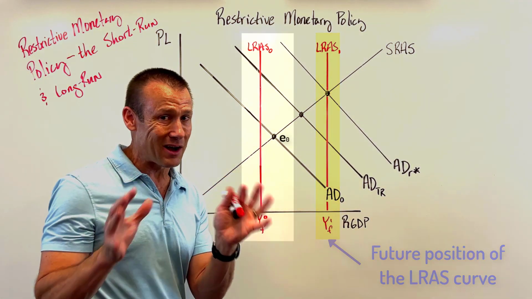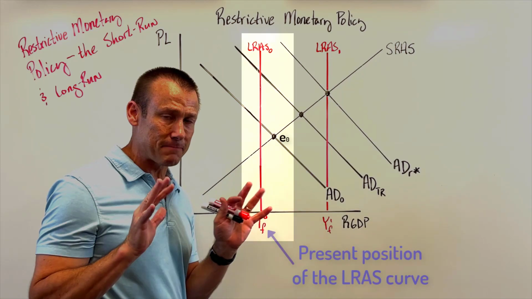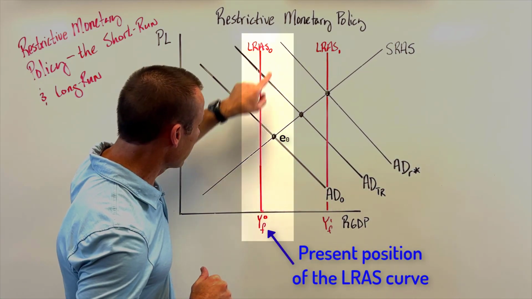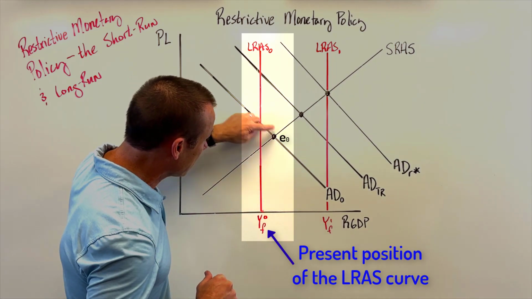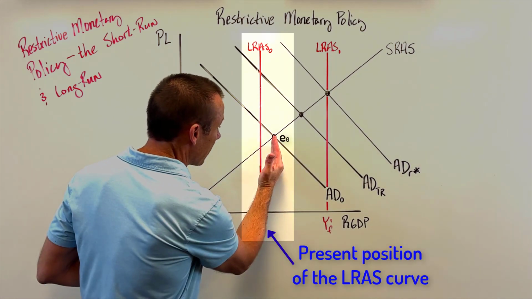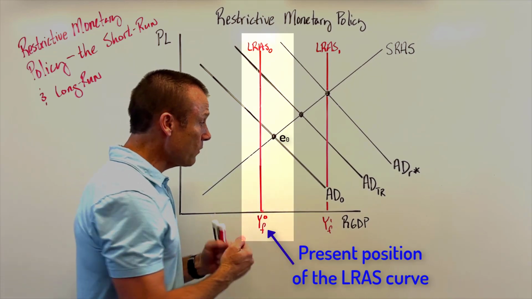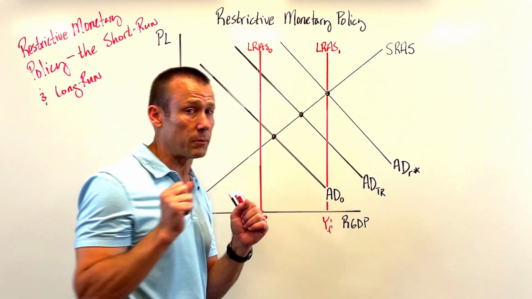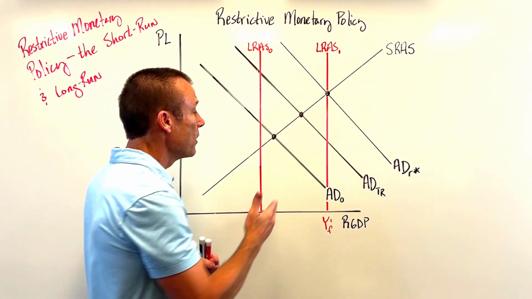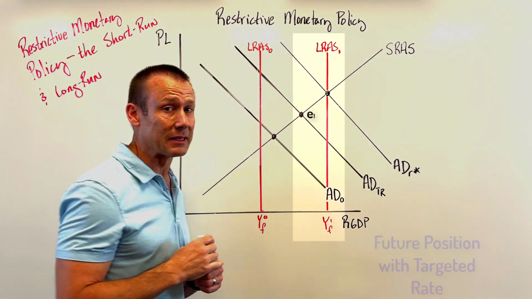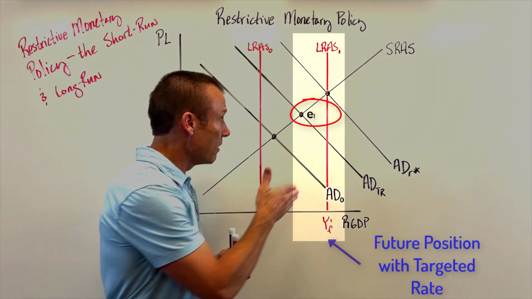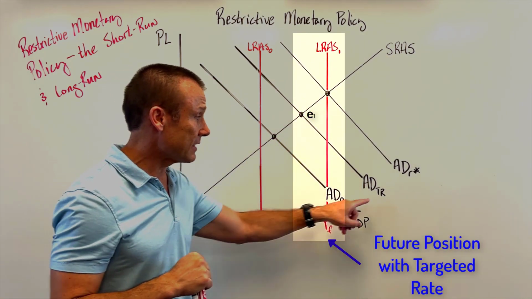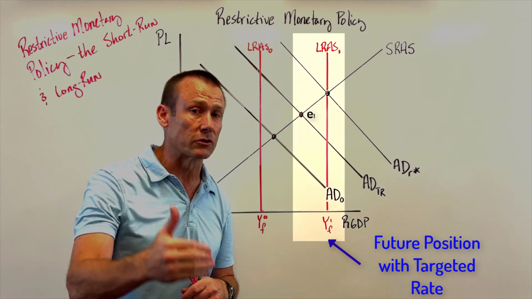So again, it's a complex graph, but I think it brings a lot to light. With AD0, LRAS0, YS0, right now you can see the booming in the economy, that we're on the right-hand side. But if we stayed with our current targeted rate long term, we would end up on the left-hand side of the new LRAS, or that future LRAS. That's again, if we stayed with the target rate long term.